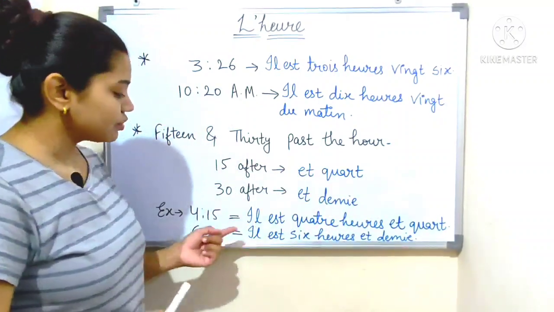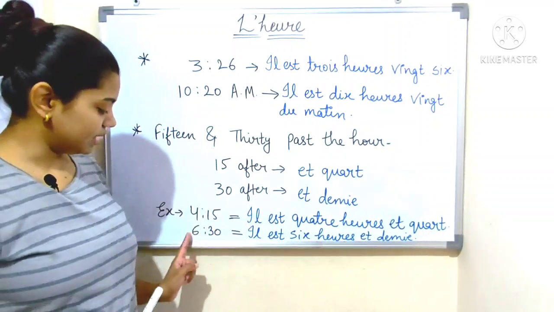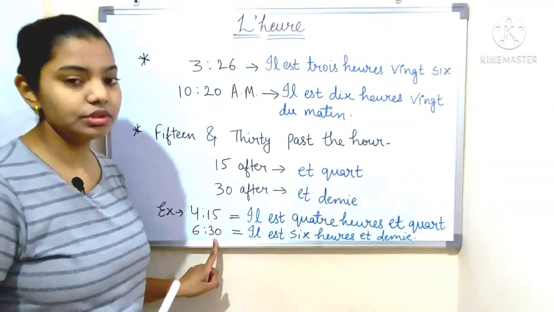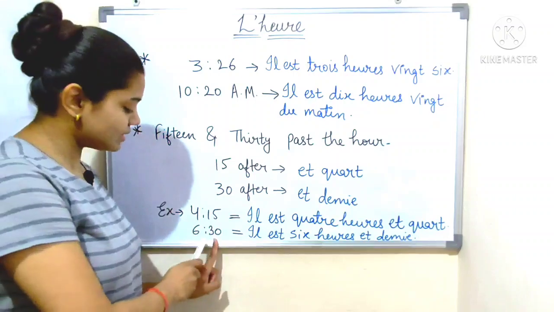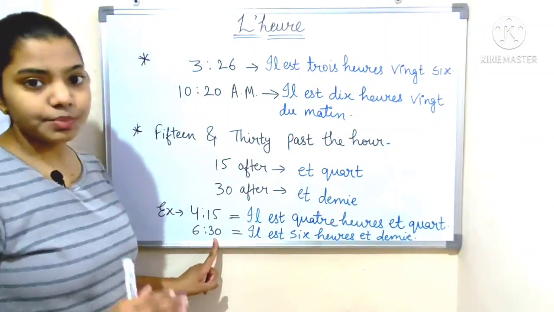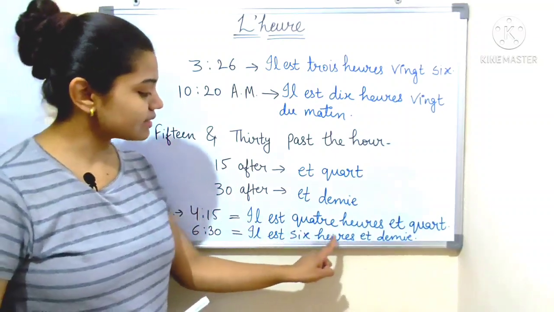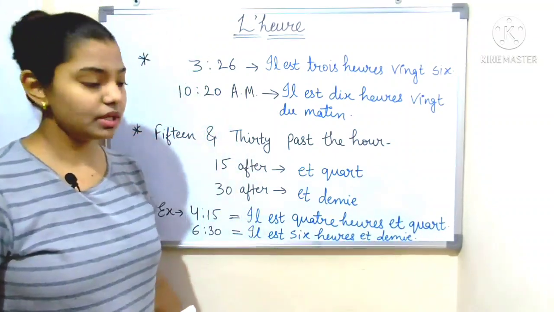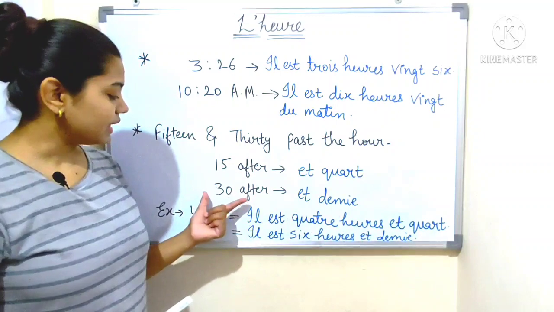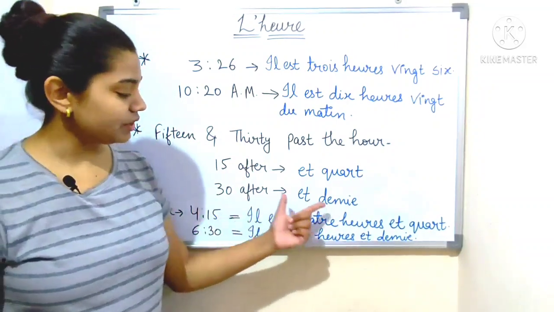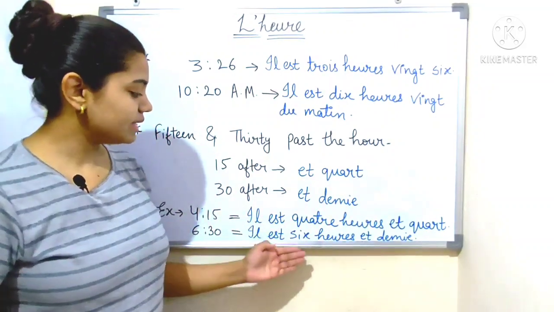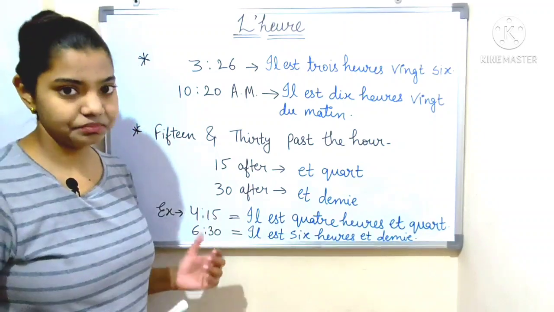Now 6:30. So il est 6 heures et 30. You can also write il est 6 heures et 30, 30 means 30. But here the expression is il est 6 heures et demi, because for 30 after we use et demi. So il est 6 heures et demi.